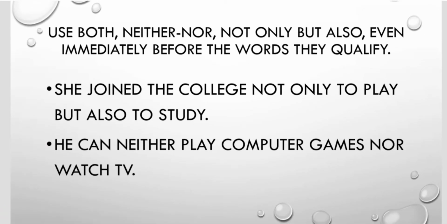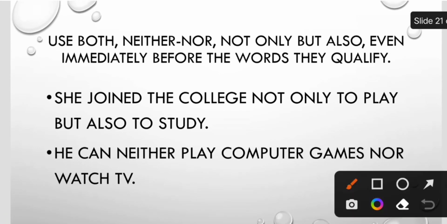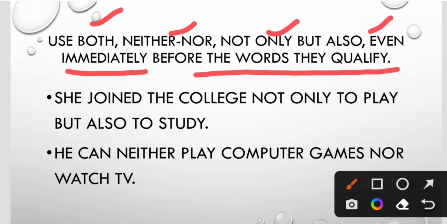Use both, neither nor, not only but also, even, immediately before the words they qualify. Now see which words are qualified. She joined the college not only to play. Here it is referring to play or study. So we have to use not only but also before the words they qualify or modify. She joined the college not only to play but also to study.